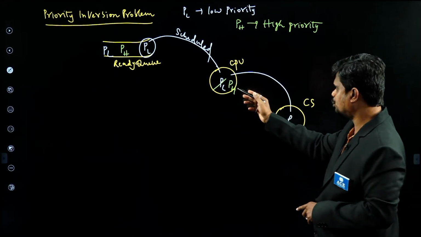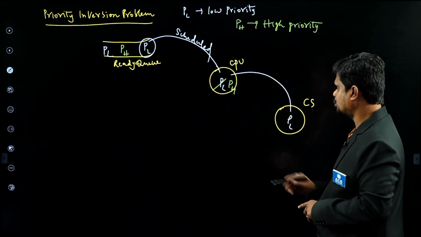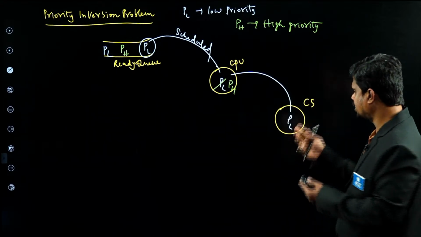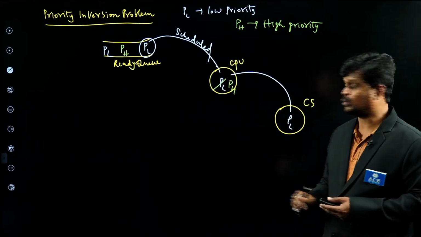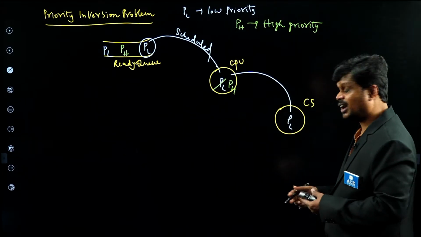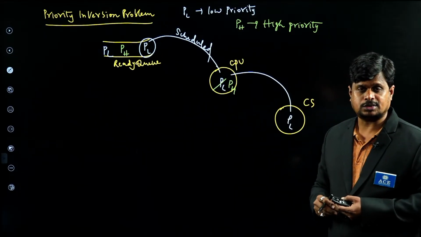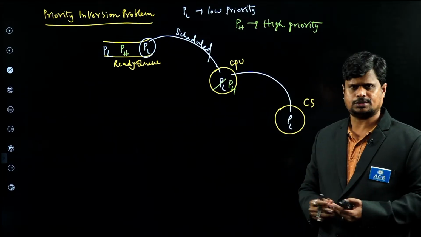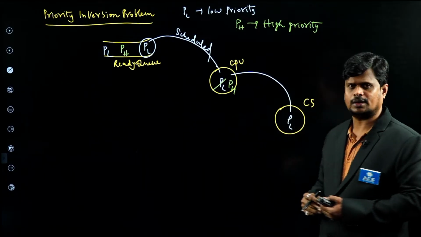Now this high priority process asks the low priority process, I have high priority, let me enter into the critical section. But what is the low priority process telling? According to inter-process synchronization, or the critical section problem, only one process is allowed to enter into the critical section, and I have already entered into the critical section.